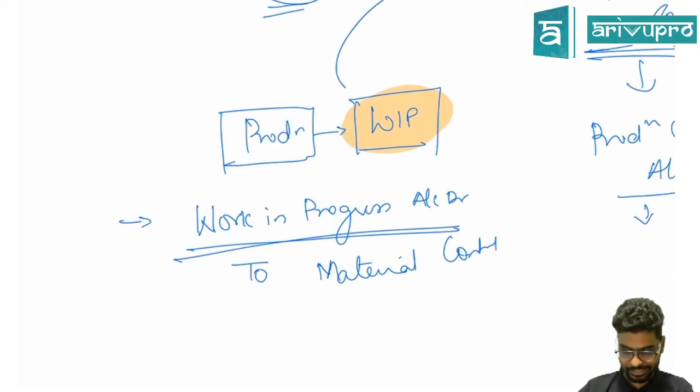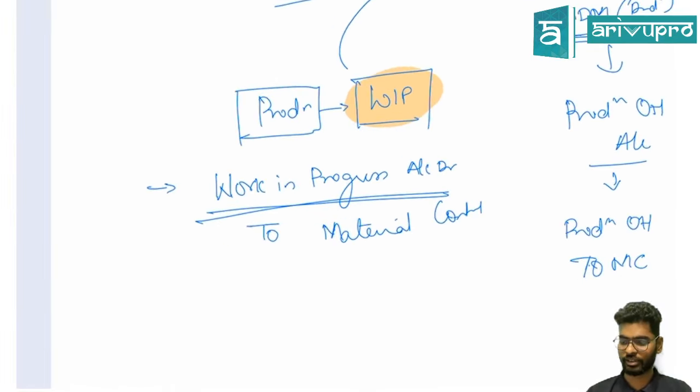And in this case it's going to become production overheads account debit to material control or store ledger control. Guys, again I'm saying you can use material control or store ledger control, anything is fine. Are you clear?